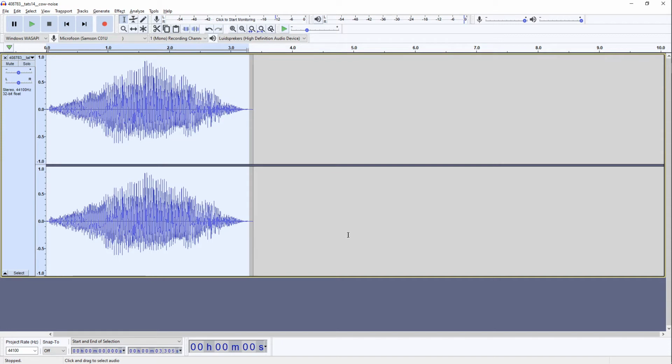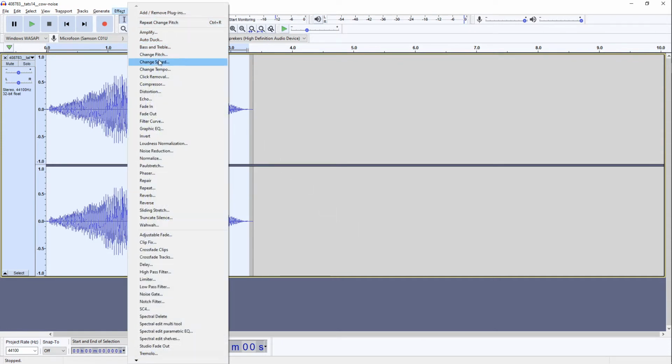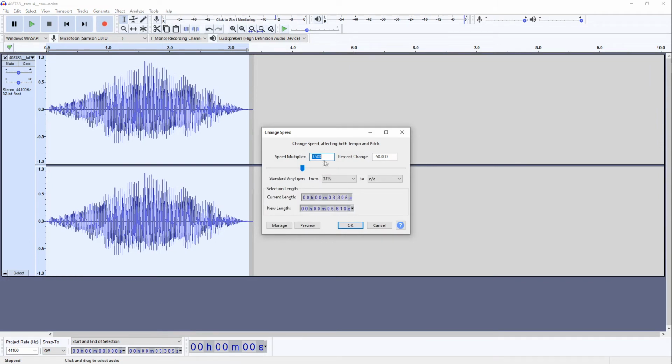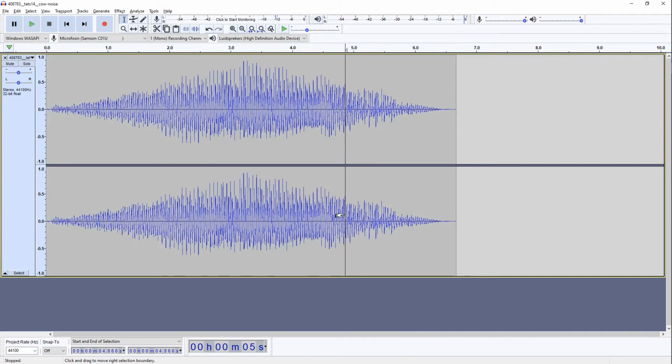But for my liking, it is a bit too short. So let's go to Effect, change speed. In here we fill in 0.5. We want it to be twice as long, and then we hit OK. Very cool. Now I want to make it a bit more interesting.